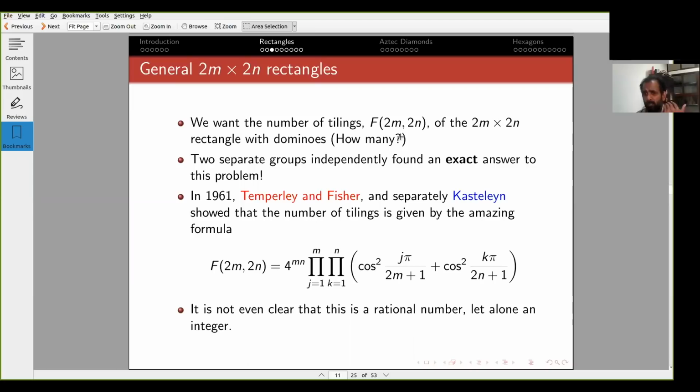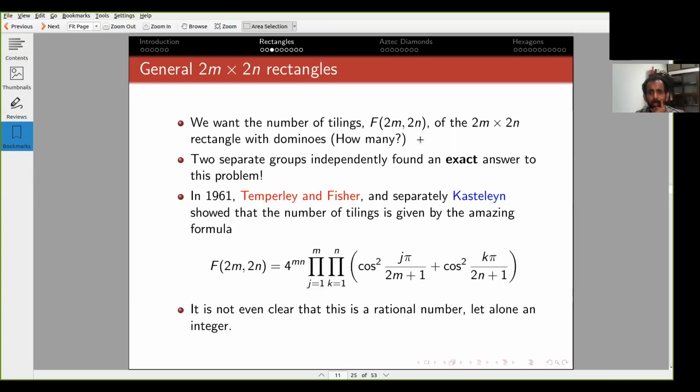Again, just like the 1 by n rectangle example, if both m and n are odd, m times n is odd, and then you cannot tile an m by n rectangle with dominoes because each domino uses two cells. So at least one of them has to be even.